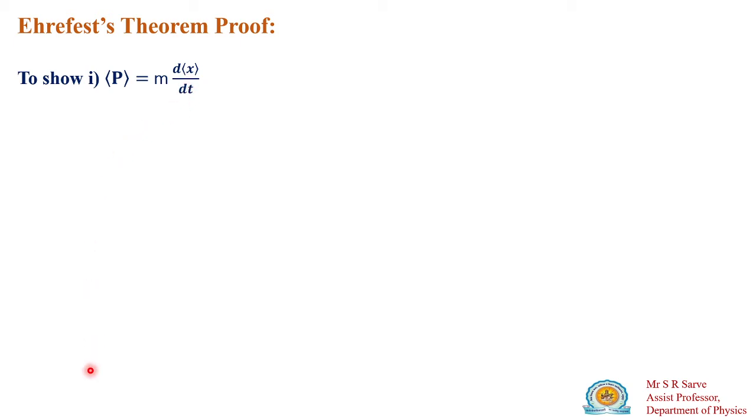So we see how to derive this first part of Ehrenfest's theorem. For this we have to derive the relation. I have to use the pen here. Okay, so we will use the black ink. First, what is this? This one is known as the expectation value of the position coordinate.